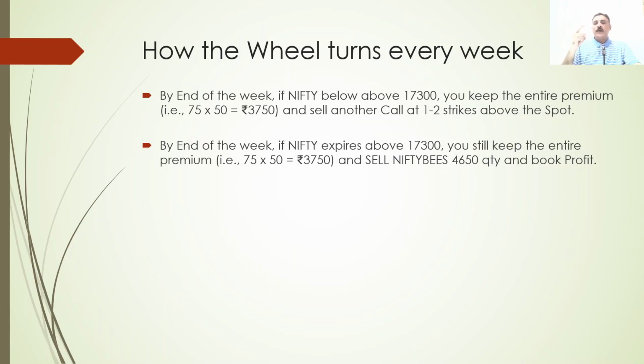So a 200 point gain on the index means the Nifty BeES will also increase proportionately, right? Not 200 rupees, but it might increase about 2 rupees, okay? Because it is 1/100th of the Nifty, right? 1/100th of 200 is 2 rupees. Means you purchased it at 185, you can sell it at 187. 2 rupees is a small gain, but the quantity you have is 4650. So it is about 9,000 to 9,500 rupees of money you will be gaining on the Nifty BeES.